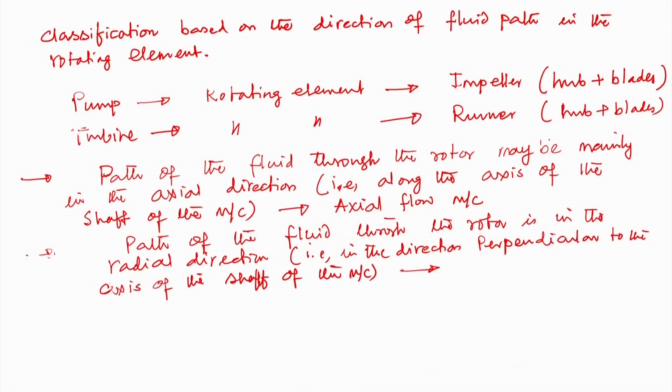Then these machines are known as radial flow machines. We can have radial flow pumps, or the turbine may be radial flow.